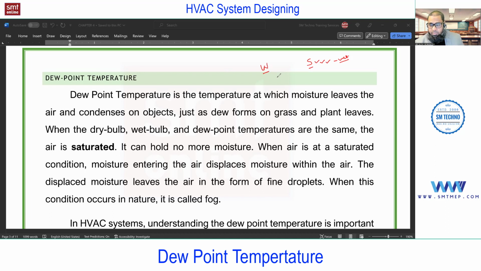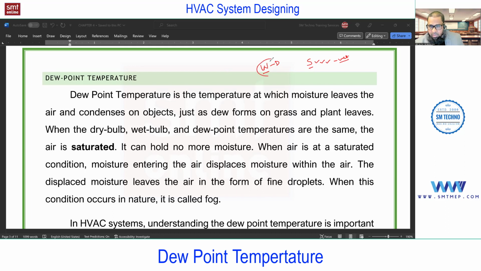Evaporation is less, and further the condensation increases, right? Dew point temperature is less. So generally you will find low dew point temperature in winter. And whenever the temperature is at or less than the dew point temperature, what will happen? The moisture from the air starts leaving the air and condenses on the object. So there is a reason winters are dry and summers are wet.